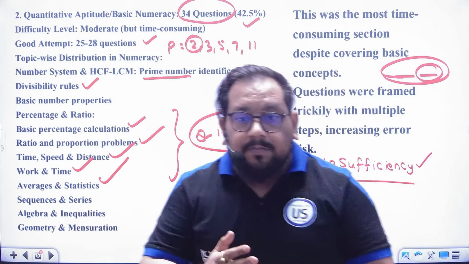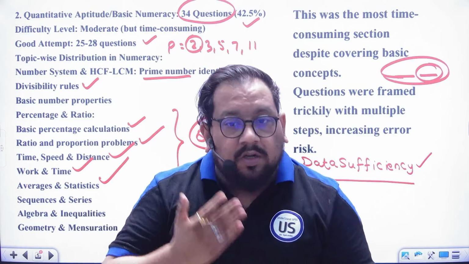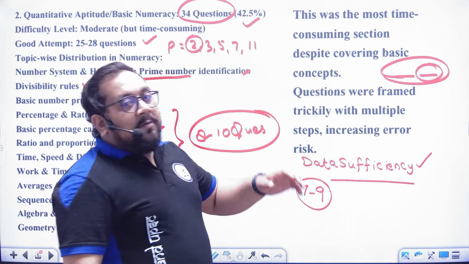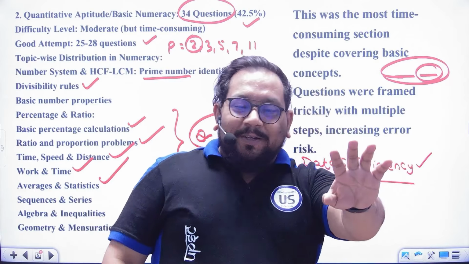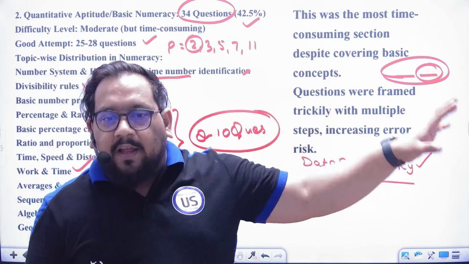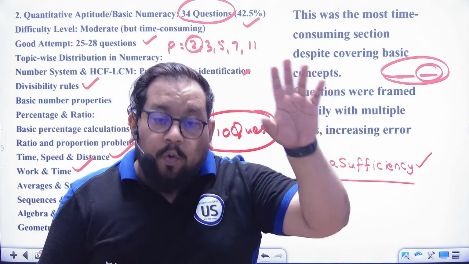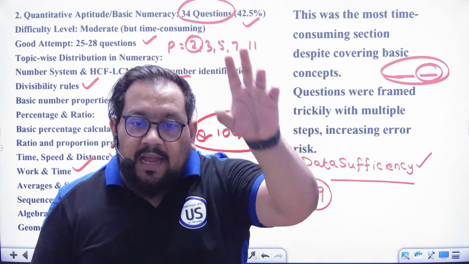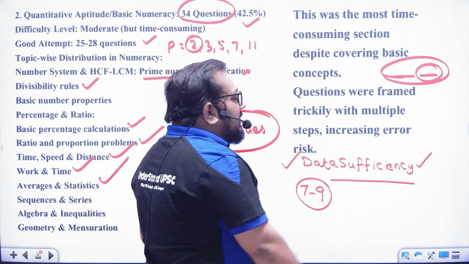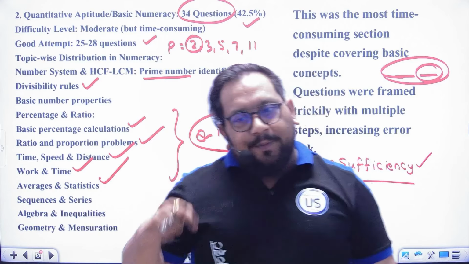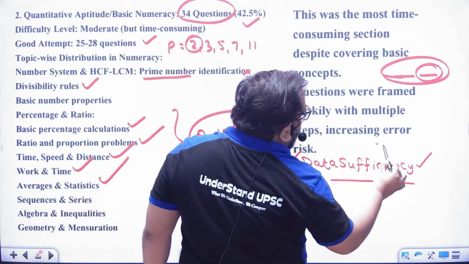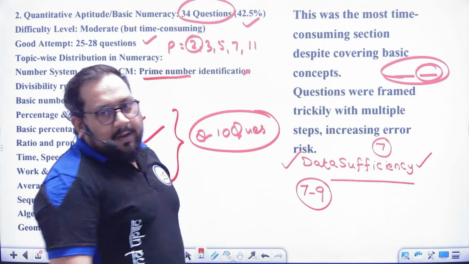Okay, the number system, percentage, profit and loss, everything he can cover in data sufficiency. And it is an amazing point: data sufficiency is the topic which comes in both sections, that is reasoning and quant. So it can cover the whole syllabus of reasoning and quant both. Okay, and in 2025 there were 7 questions from this topic.